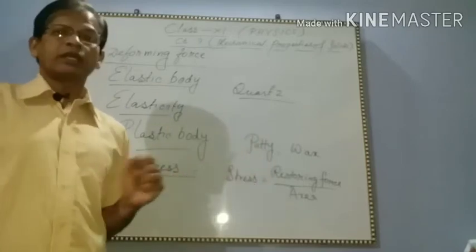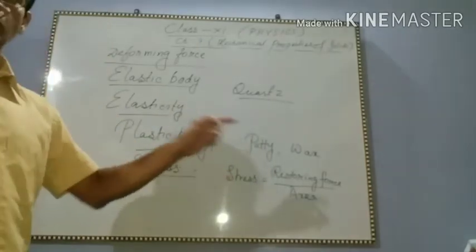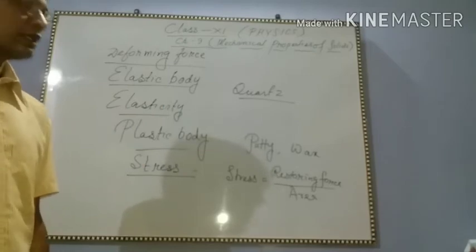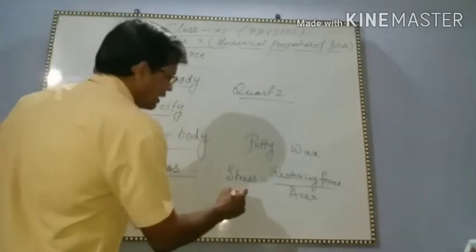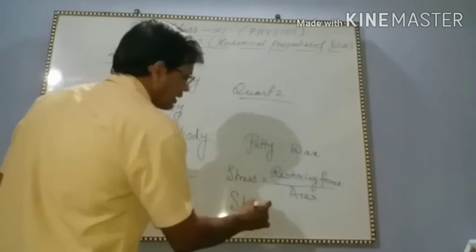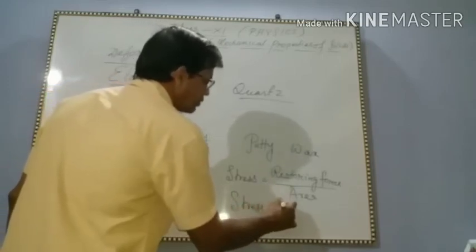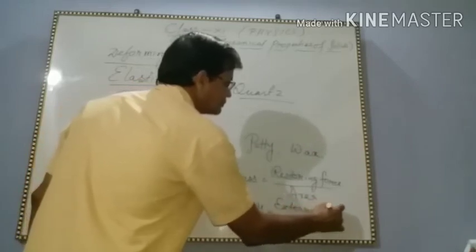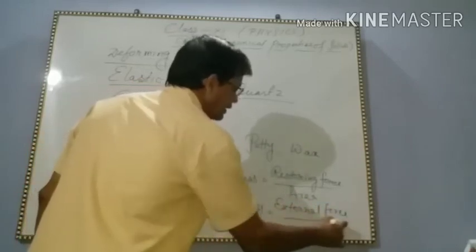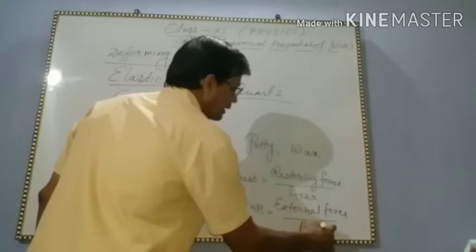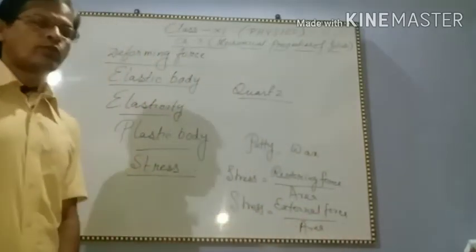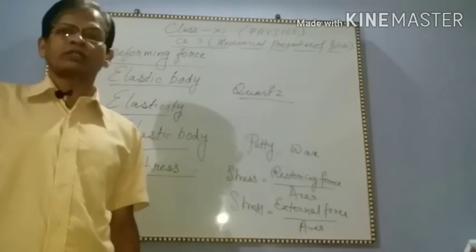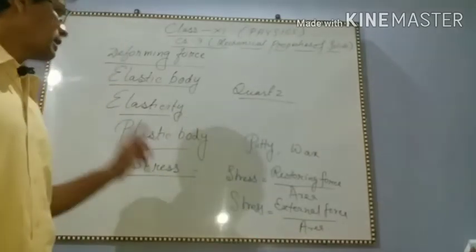So we can say stress is also equal to external force by area. What will be its unit? Force means Newton, area means meter square, so Newton per meter square. This is the unit of stress.